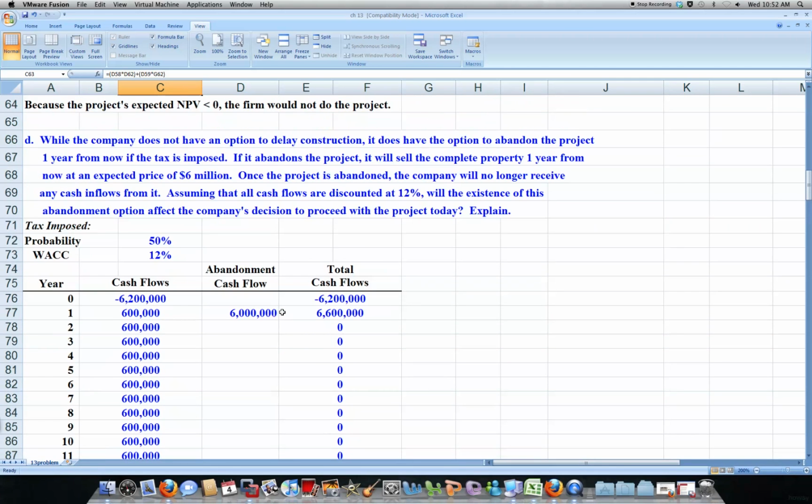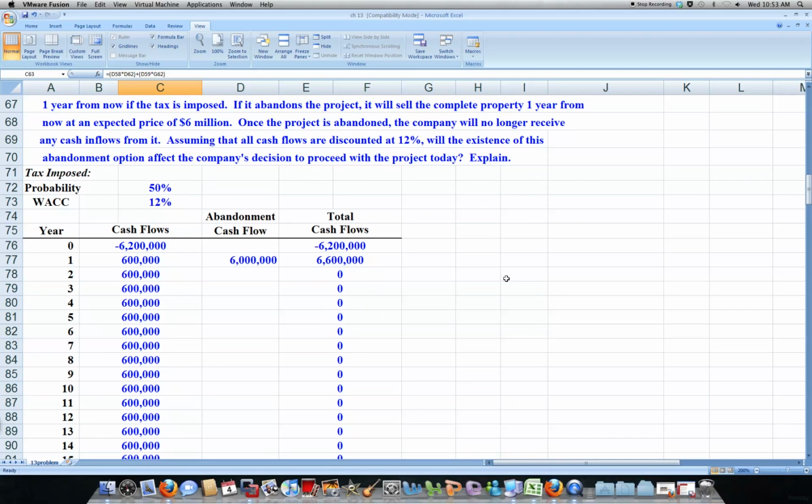While the company does not have an option to delay construction, it does have the option to abandon the project 1 year from now if the tax is imposed. If it abandons the project, it will sell the complete property 1 year from now at an expected price of $6 million. Once the project is abandoned, the company will no longer receive any cash inflows, assuming all cash inflows are discounted at 12%. Will the existence of the abandonment option affect the company's decision?